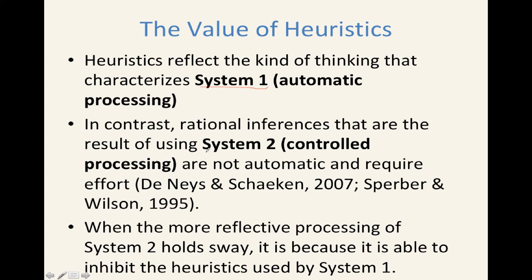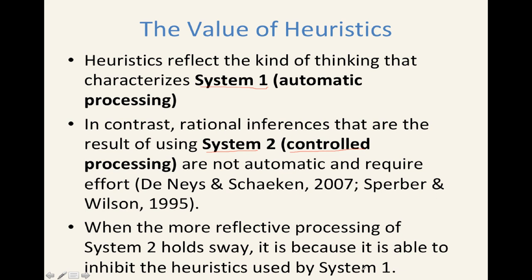And it contrasts with System 2, which is familiar to us in terms of a controlled process, right? Controlled processing that is much more effortful, takes a lot more concentration, maybe uses math, and is going to demand a lot more of us. So when the more reflective, effortful processing of System 2 is the one that takes over, it's usually because it inhibits the heuristics used by System 1.